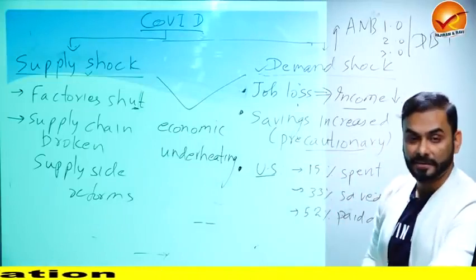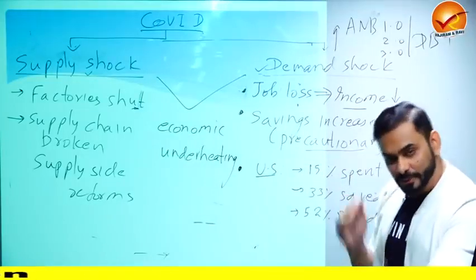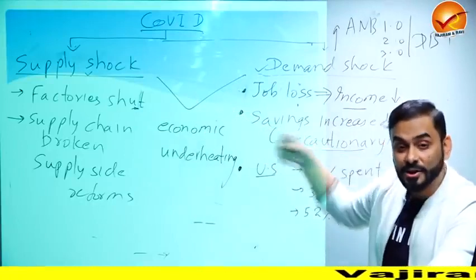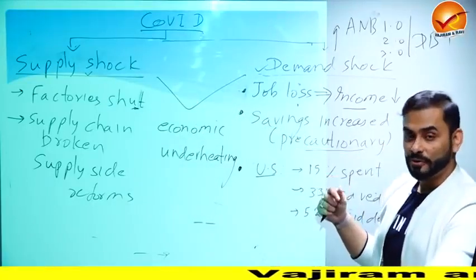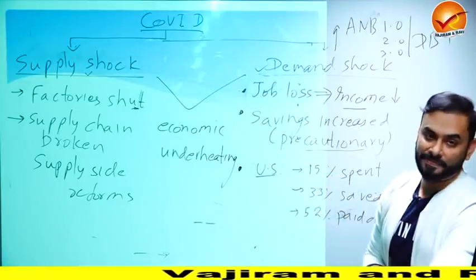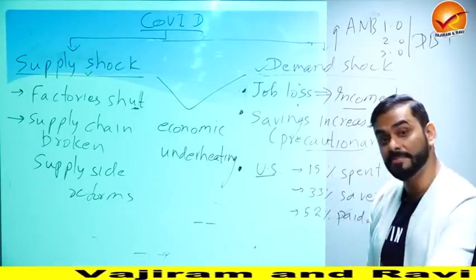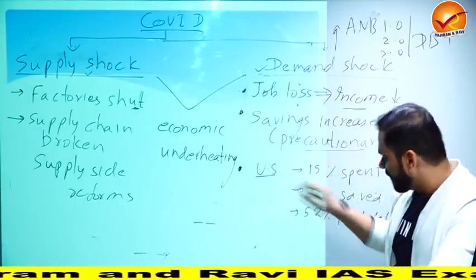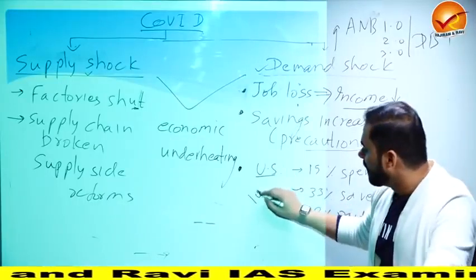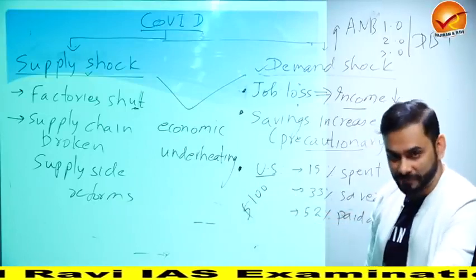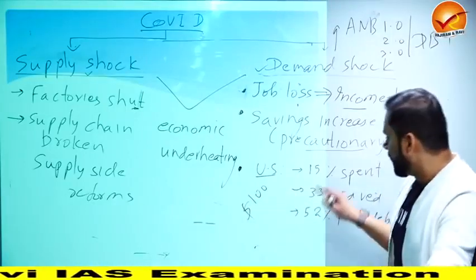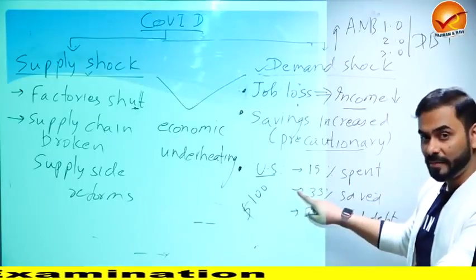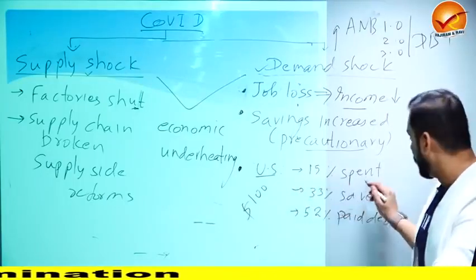This is happening in India. Now, in the US, instead of going for supply side steps, the US has started to give money in the hands of people. They started to distribute cash, direct benefit transfers during COVID. And what was the result? The result was that suppose the government of US gave $100 in the hands of people during COVID, people used only 15% of the money they got, which means $15 for consumption.